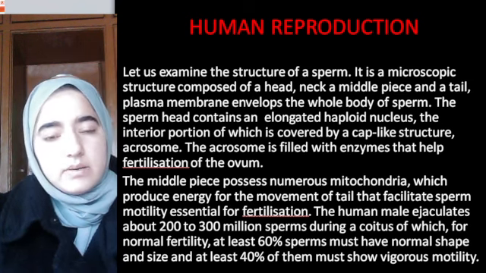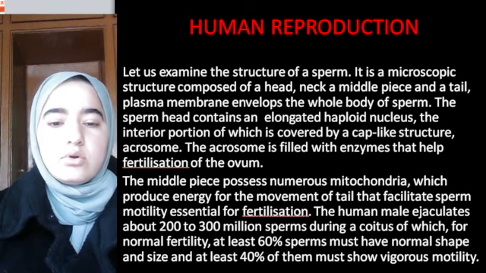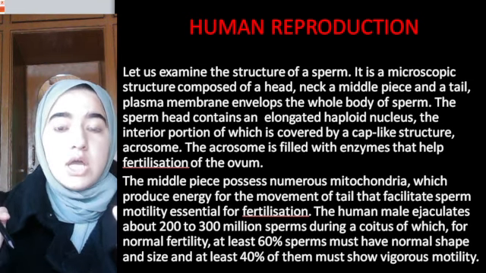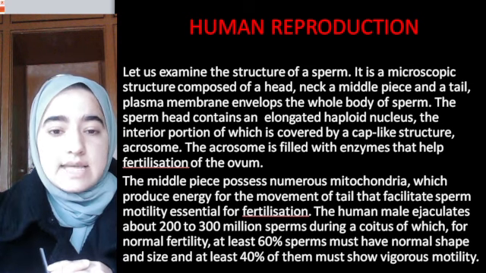The middle piece has many mitochondria which produce energy to move the tail during swimming inside the vagina.